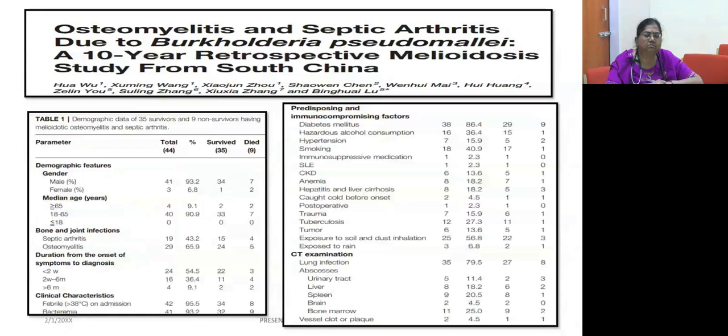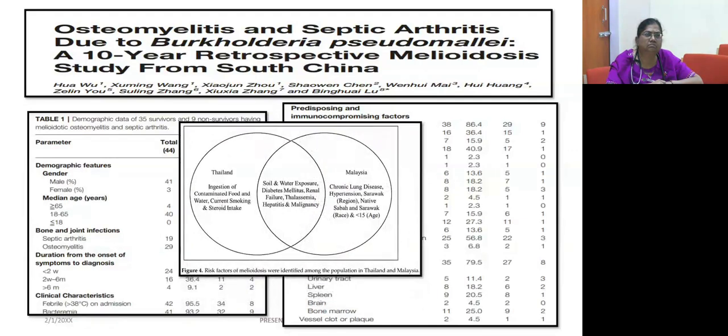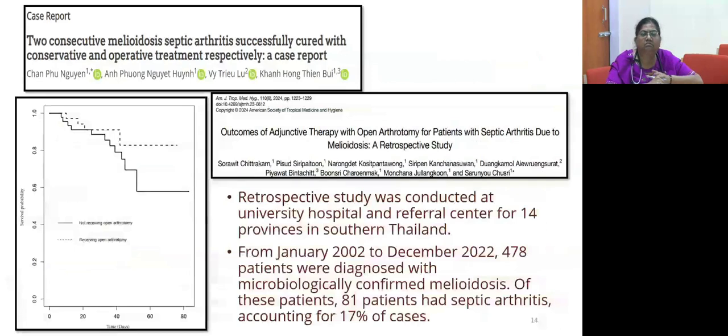And this is another retrospective study which has shown that the major epidemiological risk factor was soil and water exposure, along with diabetes mellitus and renal failure. And there is a case report comparing 2 arms, in which one received open arthrotomy and another didn't, in melioidosis septic arthritis. It was found that following the arthrotomy there was significant clinical improvement.